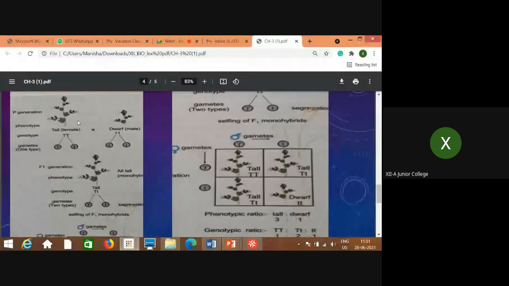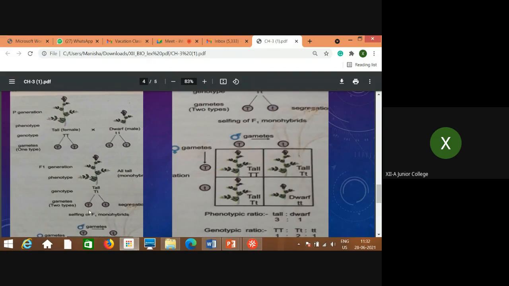In the parental generation, both parents are pure in their nature. This is purely tall and this is purely dwarf. But in the F1 generation, phenotypically they are like one of the parents, the female parent, all individuals are tall. But genotypically, the genetic makeup of those F1 individuals is heterozygous, because it is the combination of one capital T and one small t. One gamete is from one parent, the other gamete is from the other parent. So obviously this is called heterozygous nature.